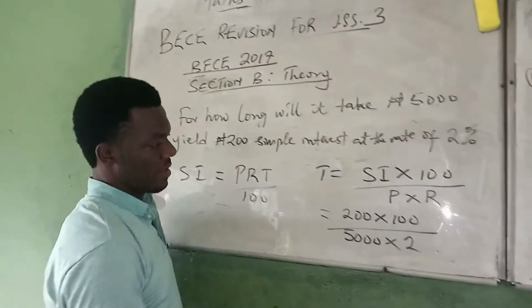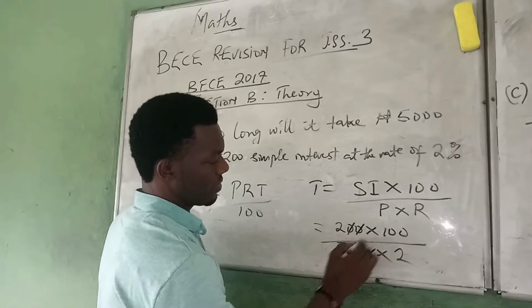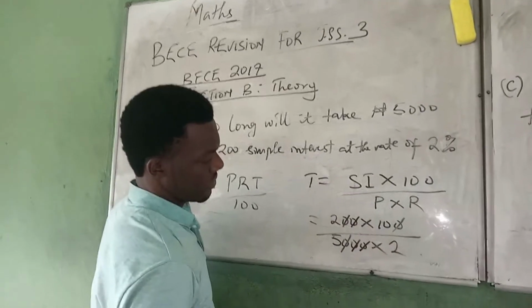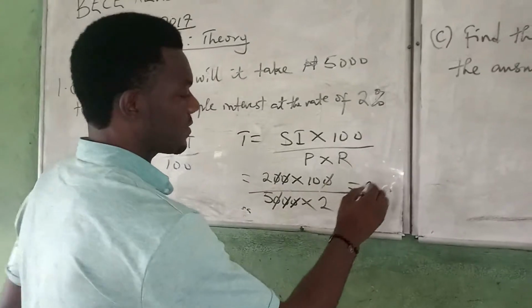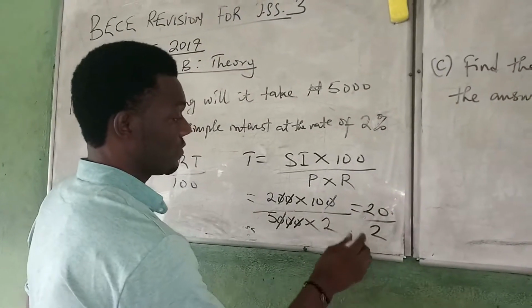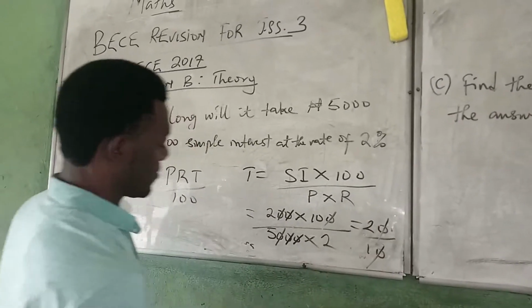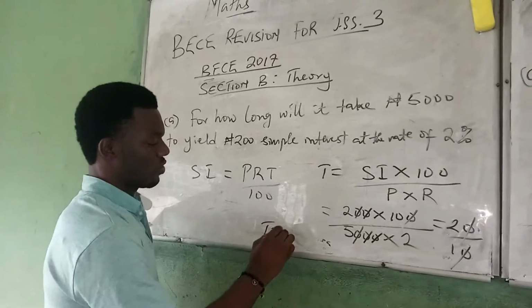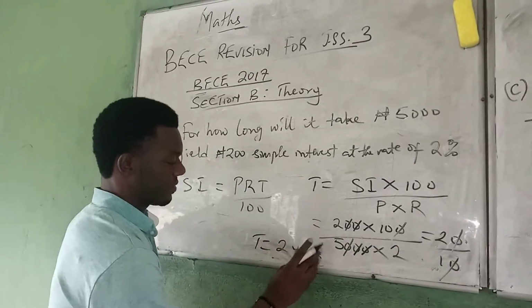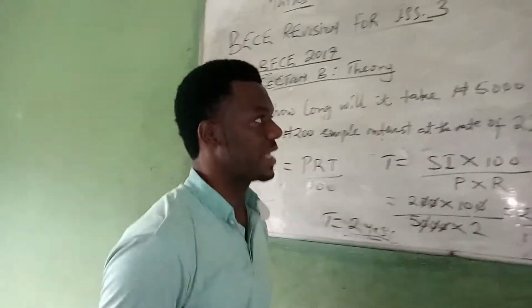So the 0 cancels 0, 0 cancels 0, 0 cancels 0. Now we have 2 times 10 is 20, 20 over 2 over 10, so dividing, the time is equal to 2 years. So that's for 1A. Then we go for 1B.